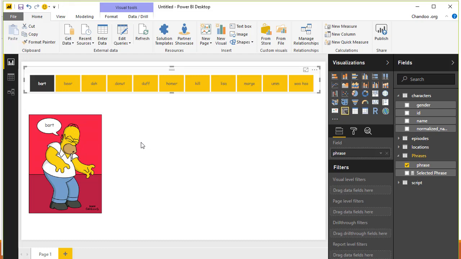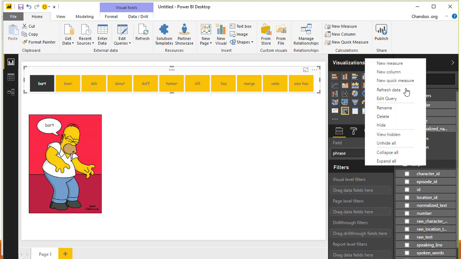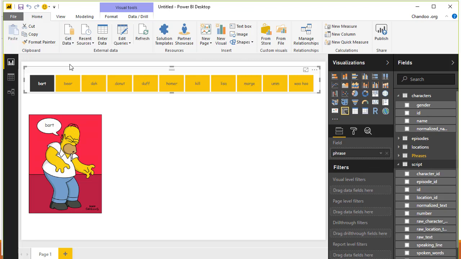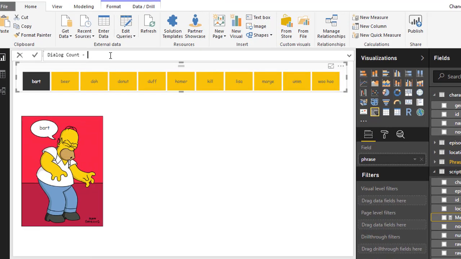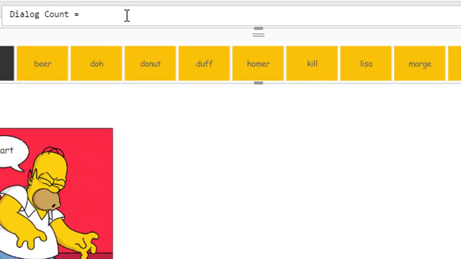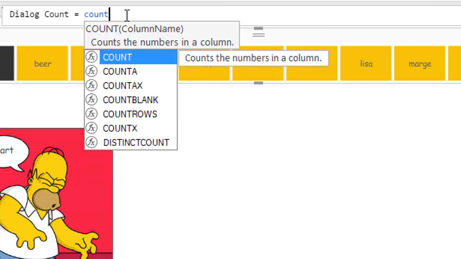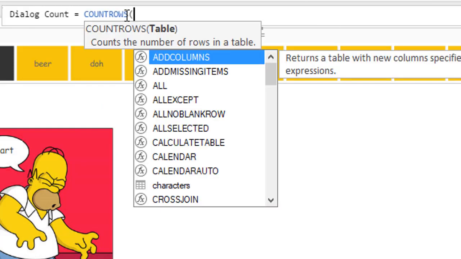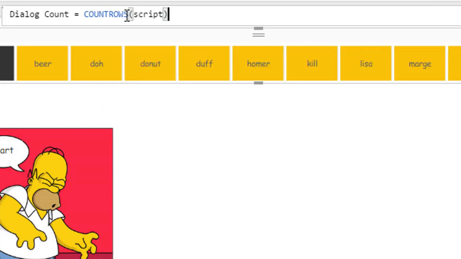That kind of creates a cool illusion there. Alright, now that Homer is saying something, let's go ahead and see how many times he said that in any episode. So for that, we'll go into the script and let's add a few measures here. The first one is dialogue count, and this is nothing but how many dialogues there are, your good old count rows of the script table. How many rows are there in the script table, and that'll be telling us how many